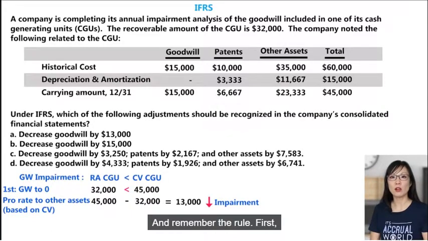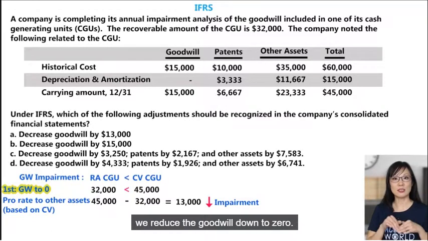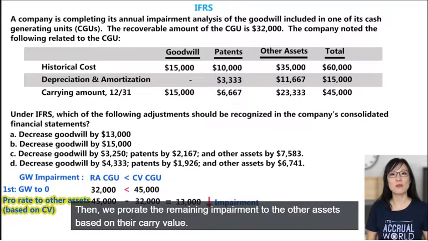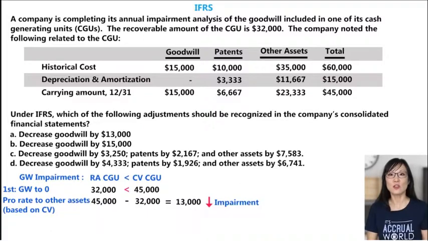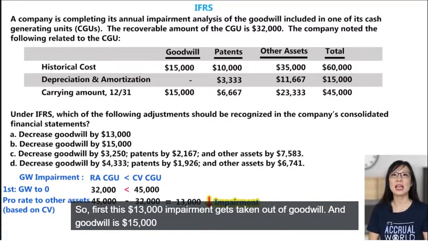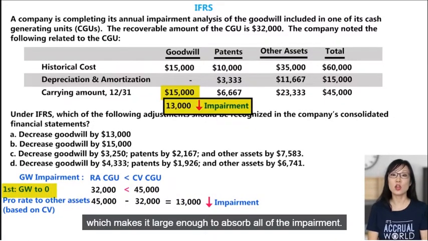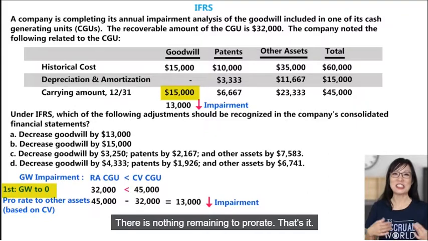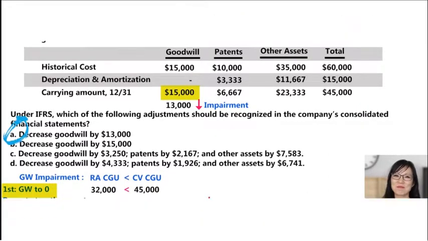And remember the rule. First we reduce the goodwill down to zero. Then we prorate the remaining impairment to the other assets based on their carry value. So first, this $13,000 impairment gets taken out of goodwill. And goodwill is $15,000, which makes it large enough to absorb all of the impairment. There's nothing remaining to prorate. That's it. Answer A.